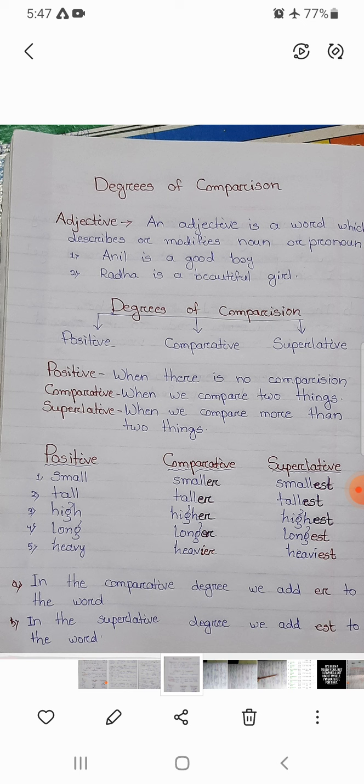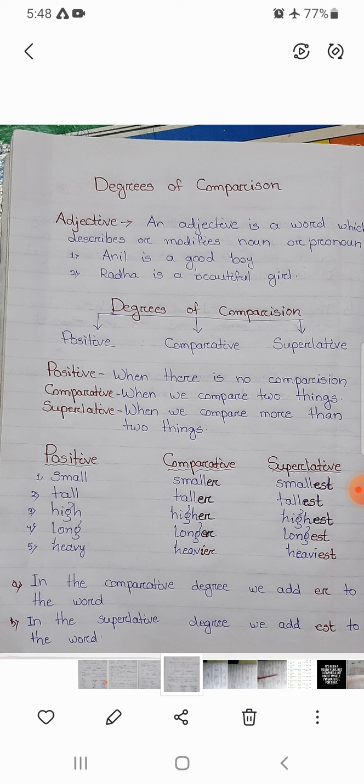Now some examples of positive, comparative and superlative. Small. Small is an adjective. Small is the positive degree of the adjective. Small, smaller, smallest. Smaller is the comparative degree of small. When you change from positive to comparative, we have to add er, like smaller. When you change from positive to superlative, we have to add est, like smallest.